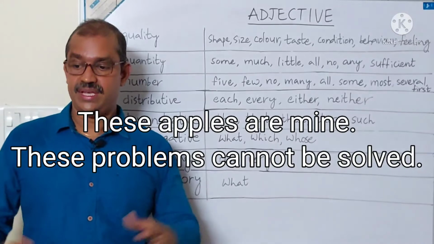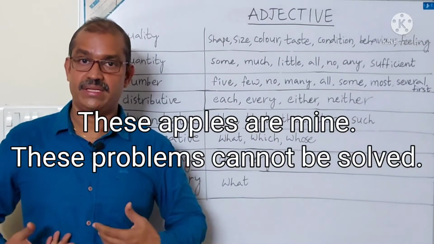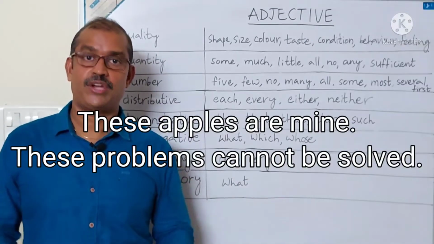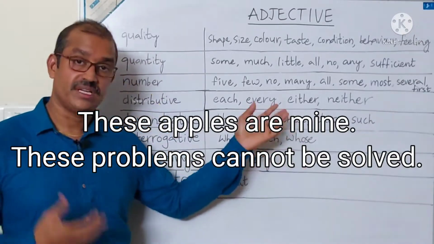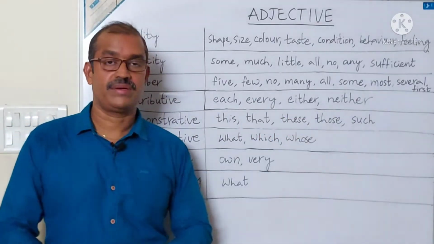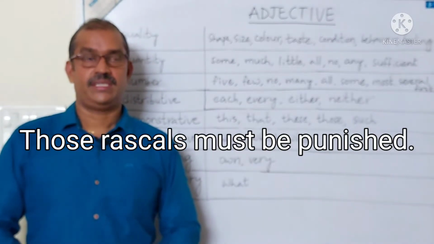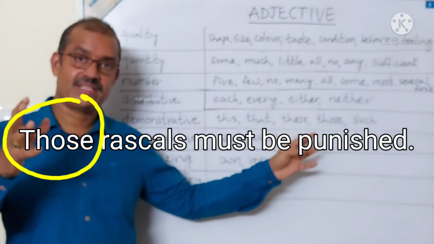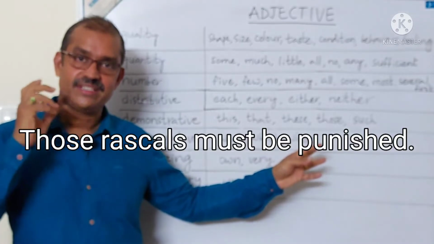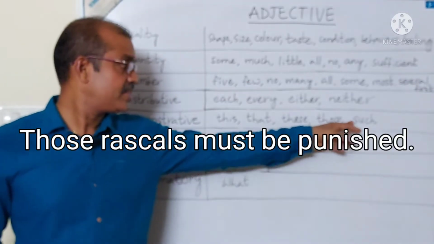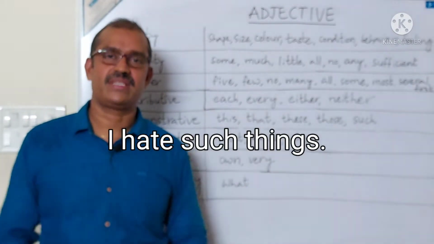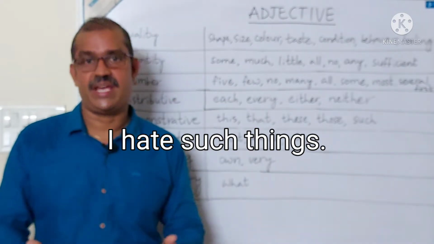These apples are mine. These problems cannot be solved. Here these is an adjective. Those rascals must be punished. Here rascals is a noun, those is an adjective. Such: I hate such things. Here things is a noun, such is an adjective.